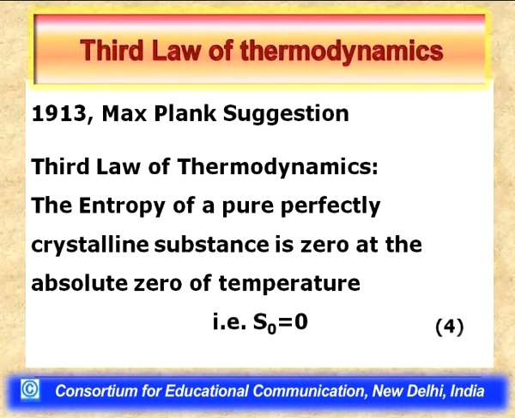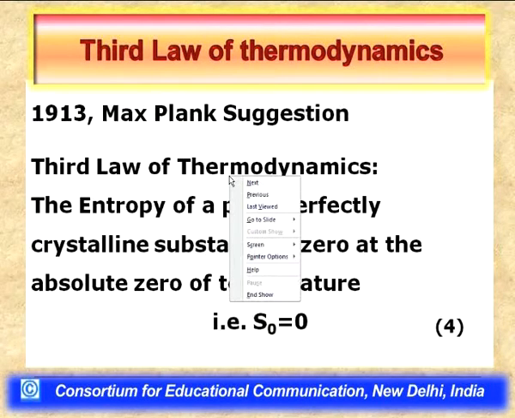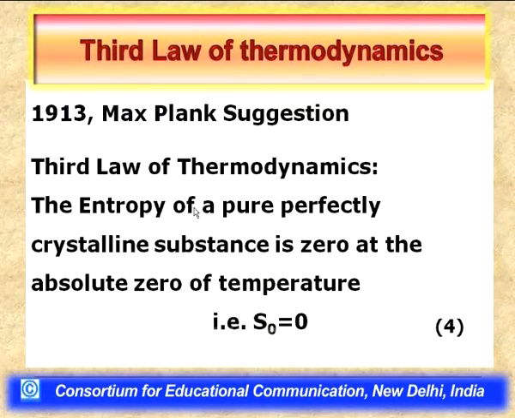Influenced by this theorem, Max Planck in 1913 suggested that the entropy of a perfectly pure and perfectly crystalline substance must be 0 at absolute 0 of temperature.